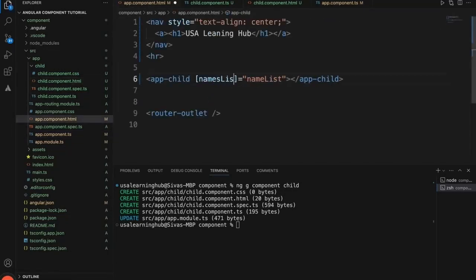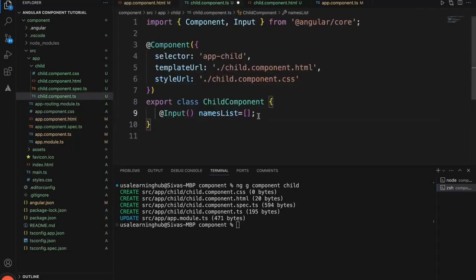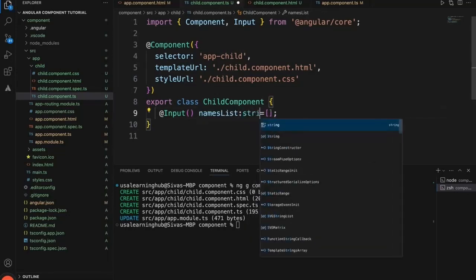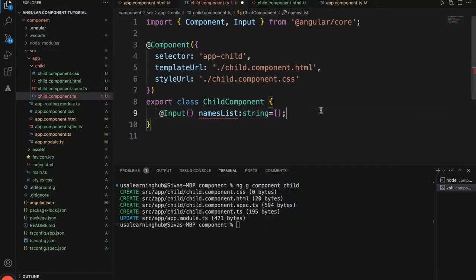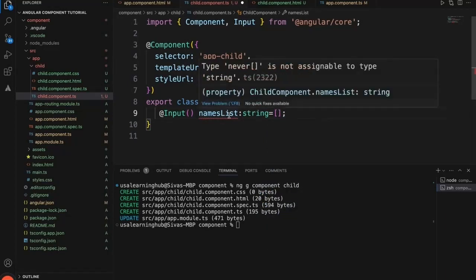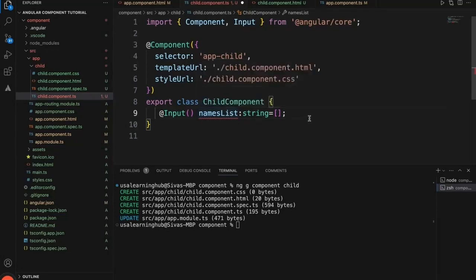So now let's change it to names list. We'll get hold of this names list here. And we'll just say any type, or you can directly give string since it is string. Okay, let's just keep it any for now.